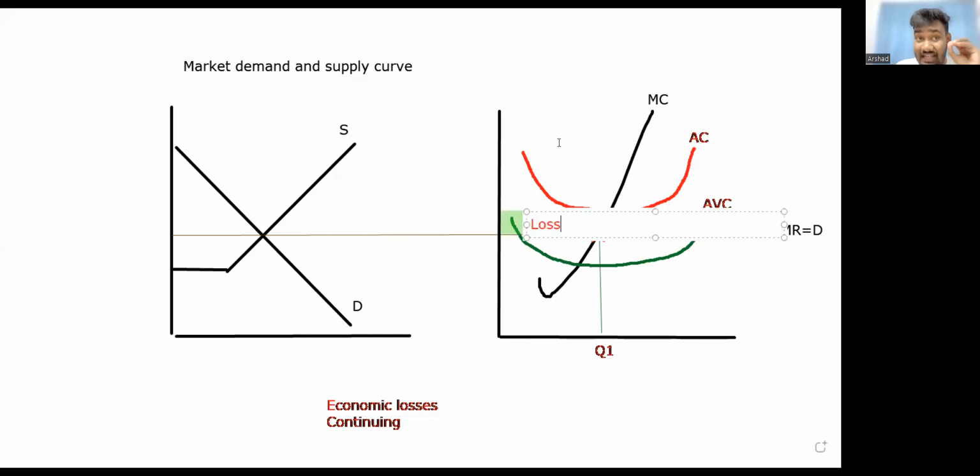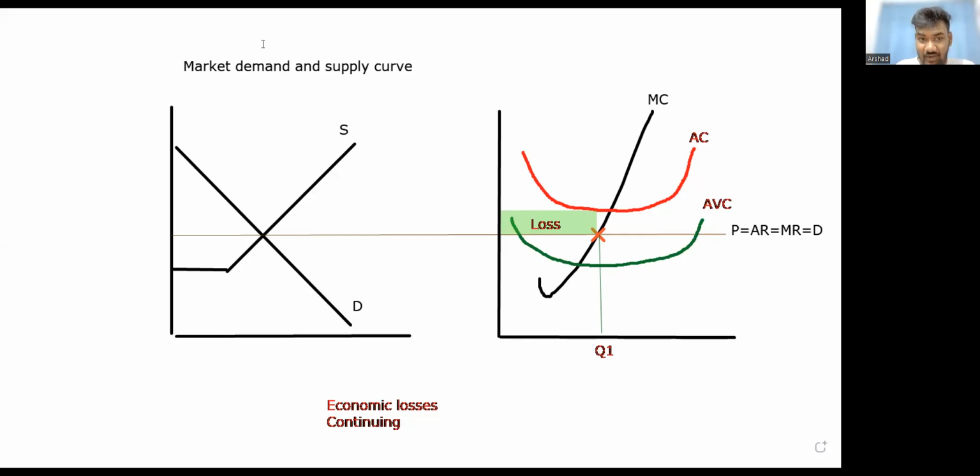But you're still continuing production, because your price is still more than your average variable cost. It's less than your average cost, so you're making a loss, but you're still continuing. Can price be equal to AVC? You can, but the most correct one is to draw it lesser. Is that okay, guys? This is the connection for the first part, right?